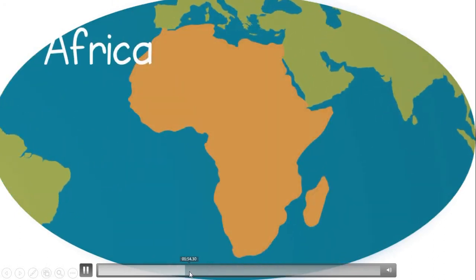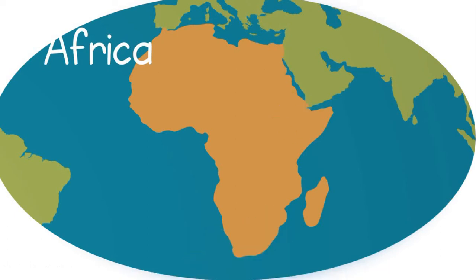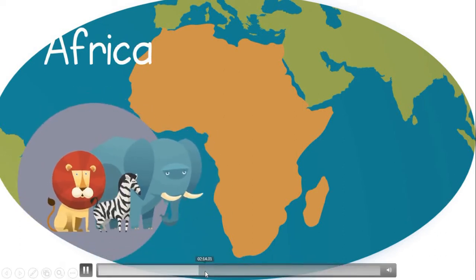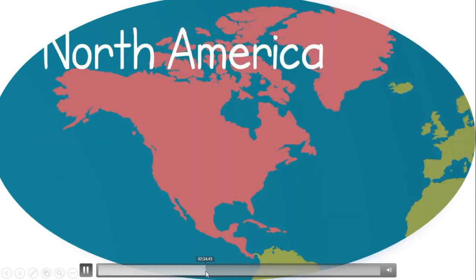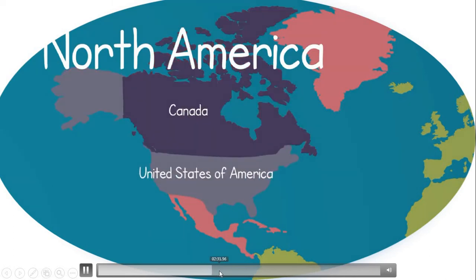Africa is the second largest continent. The continent of Africa includes countries like Egypt, Ethiopia, and South Africa. It has an amazing variety of wildlife, such as elephants, lions, zebras, and giraffes. America is the third largest continent. It contains countries such as the United States of America, Canada, and Mexico.